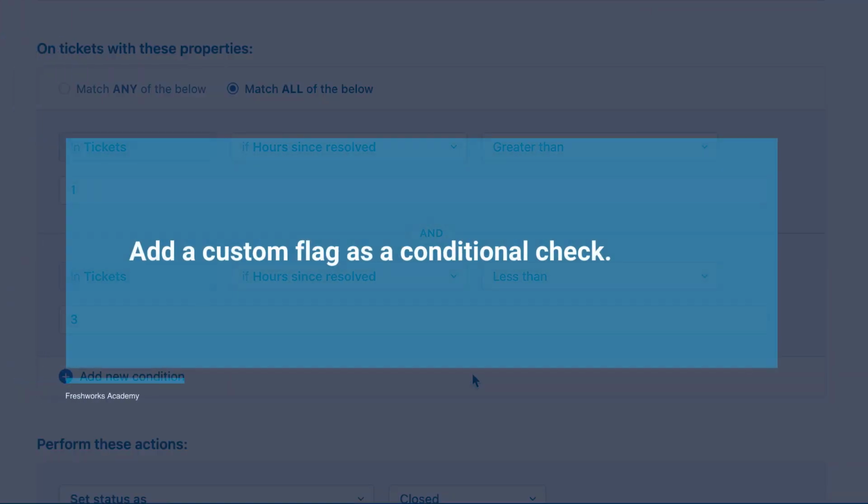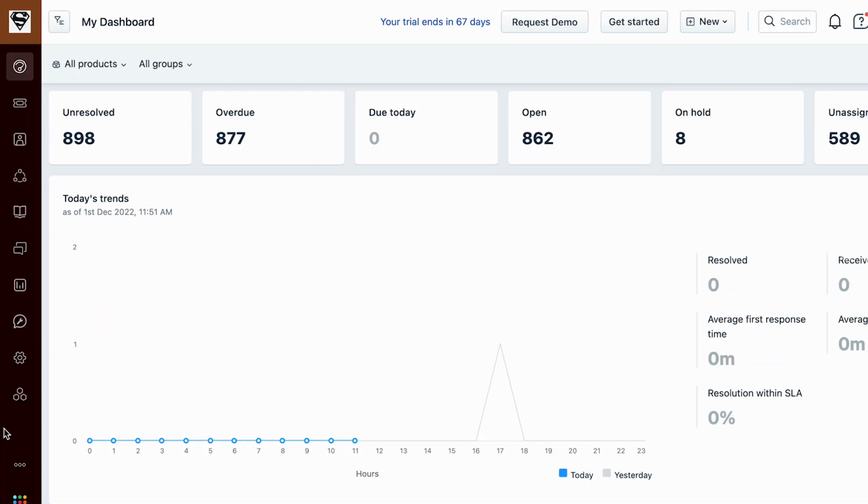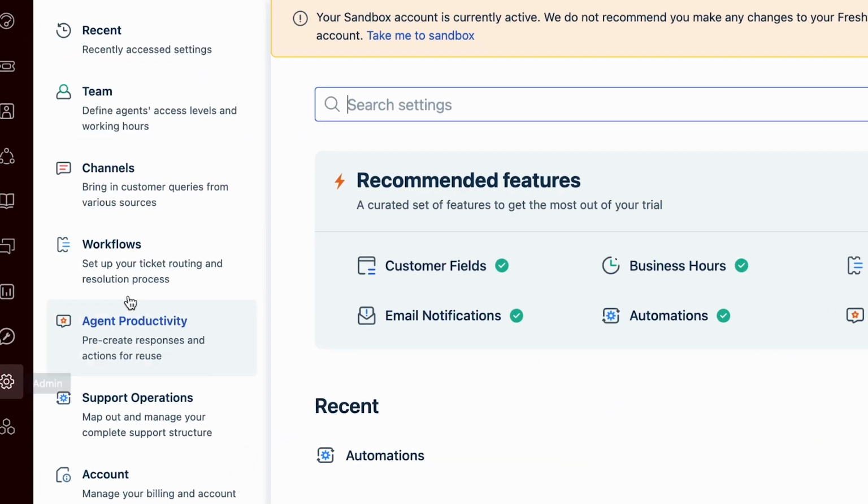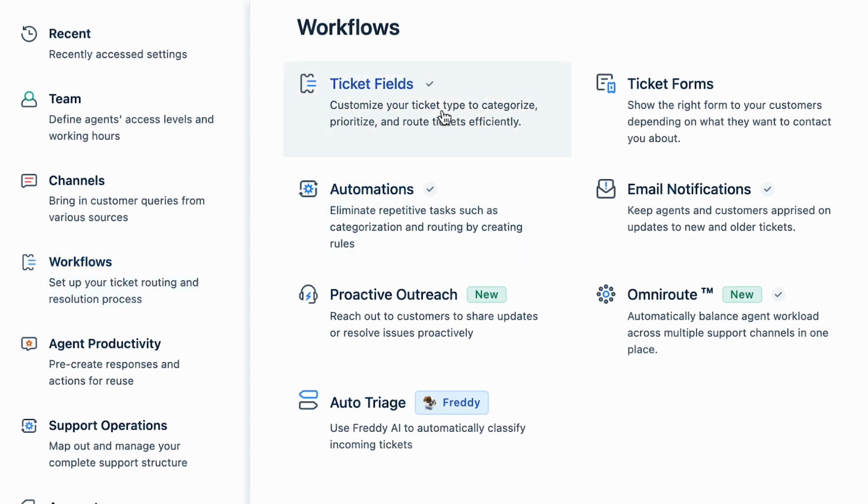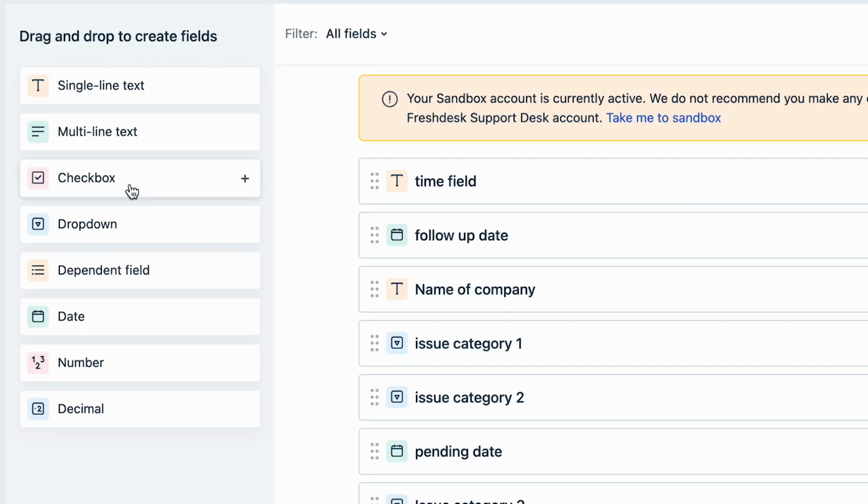Therefore, the best practice to tackle such scenarios where you want to send an email will be to introduce a flag field along with the conditions. Here's how you can add a custom flag as a ticket field first. Navigate to Admin. Under Workflows, select Ticket Fields. Select the checkbox option from the list of fields.